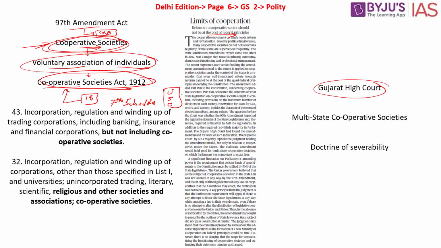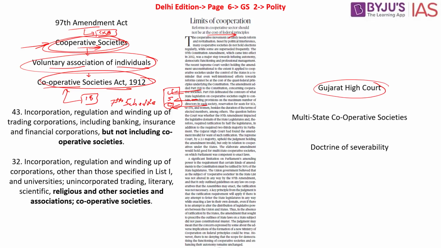So for the subjects which are part of the Union List, who would be able to make laws? It is the central government, the union government. The matter which is in the State List will be governed by the state governments. Legislations can be passed by the state governments and suitable changes can only be introduced by the state governments. Then we have the Concurrent List, where the central government and the state governments would be able to make laws. But if both the center and the state have made laws, and if there is a conflict in such a situation, the law made by the center will come into existence. That is what we know about the 7th Schedule.